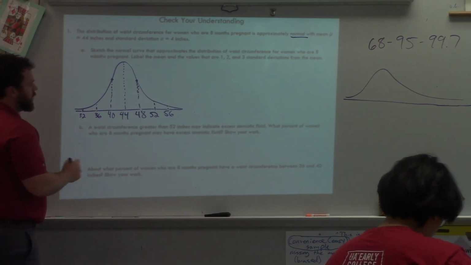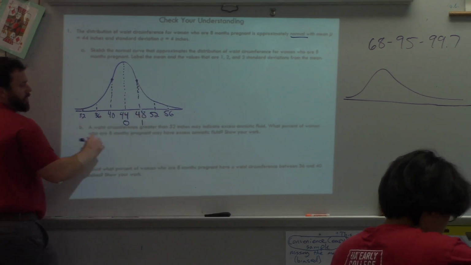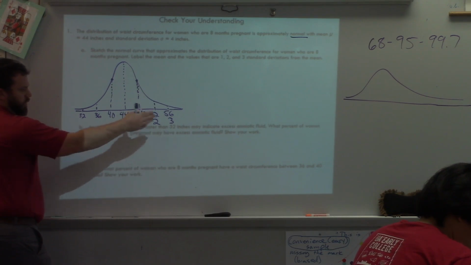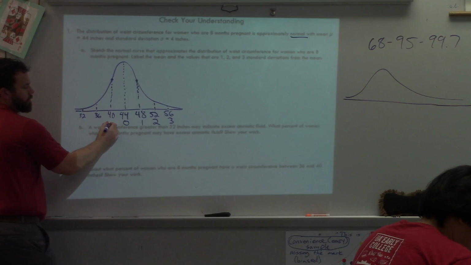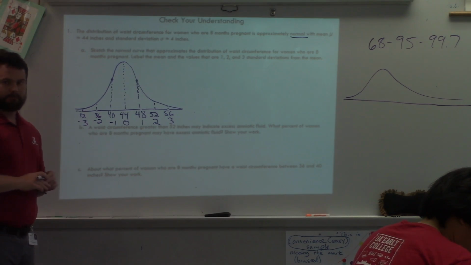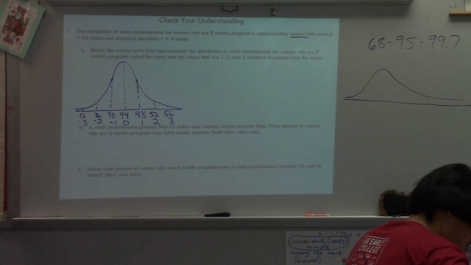There's my normal distribution. Notice this is my mean centered at 0. This is 1 standard deviation above the mean, 2 standard deviations above, 3 standard deviations above. So 1, 2, 3. And if we go below, what are we going to use? -1, -2, -3. Okay, so there's my standard deviations above and below me. I know you missed yesterday, so you definitely don't want to miss that. You missed some important stuff with the normal distribution. Okay, so that's the normal curve. That's got the mean. It's got my standard deviations in there.